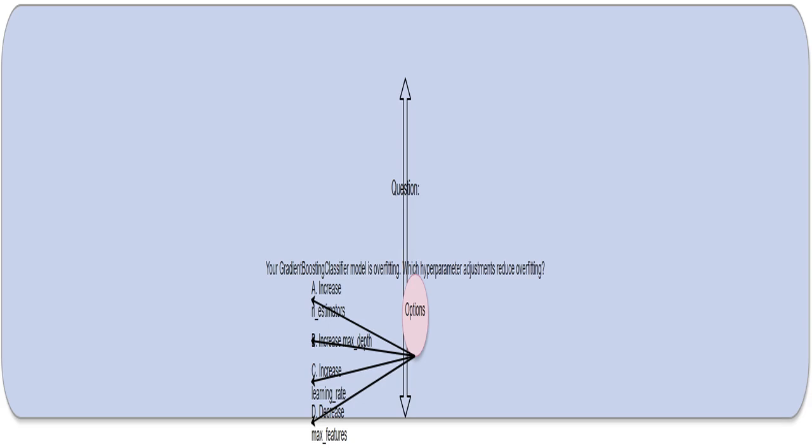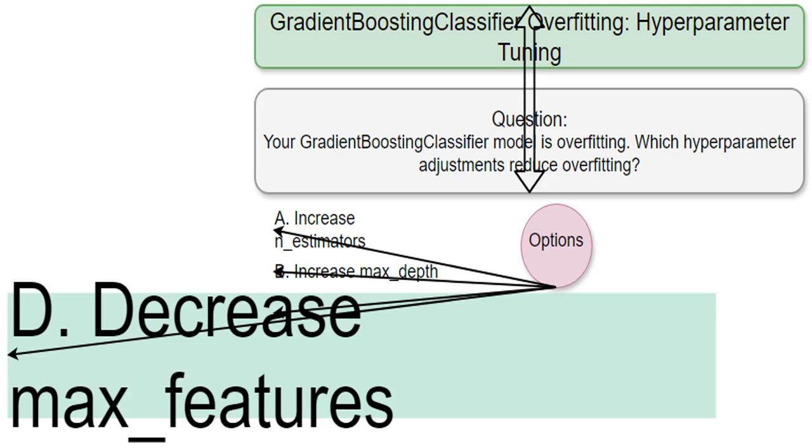You're trying to fix an overfitting problem in your GradientBoostingClassifier model. I'll walk you through the options, explaining how each one affects the model's complexity and how it impacts overfitting. Reducing max_features is the best solution here. This hyperparameter controls how many features the model considers when making a split in a decision tree. By lowering it, I simplify the decision trees, making them less likely to focus on irrelevant details or noise in the data. This directly combats overfitting.